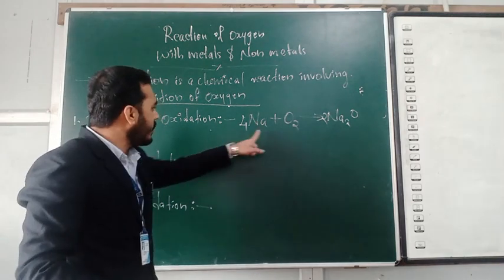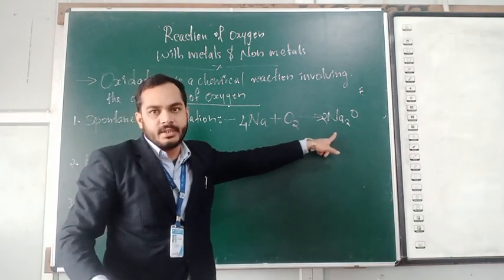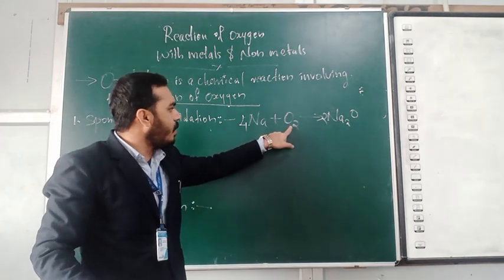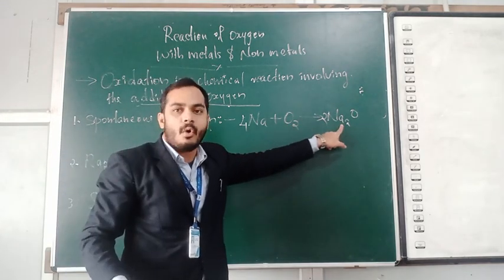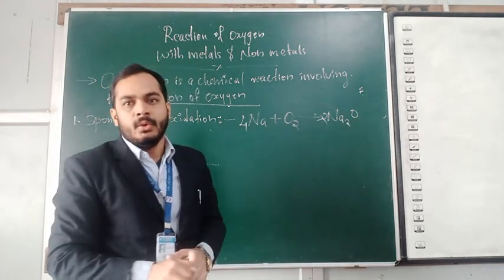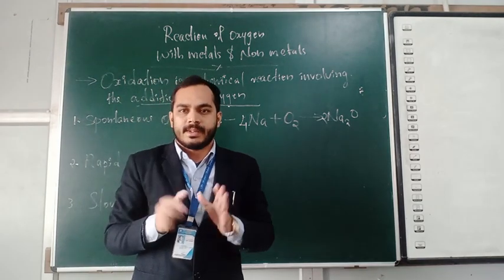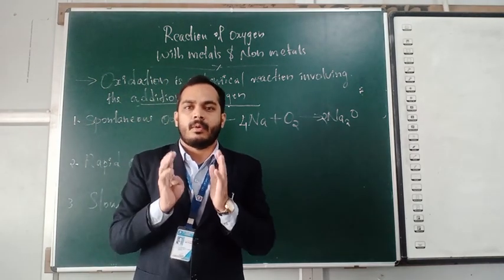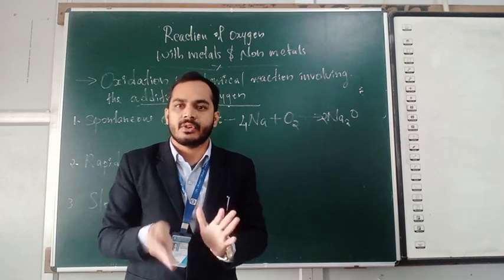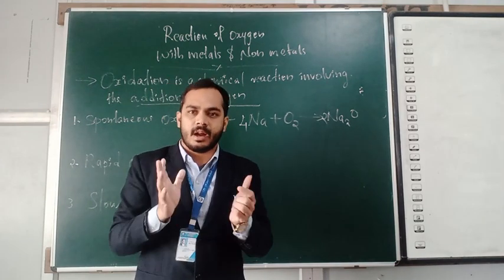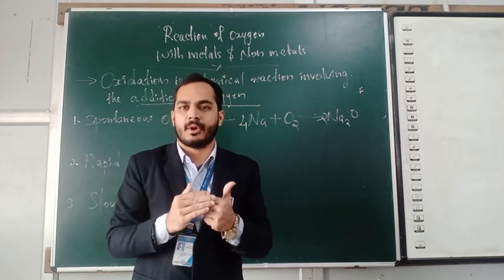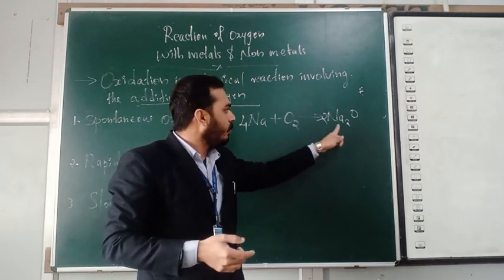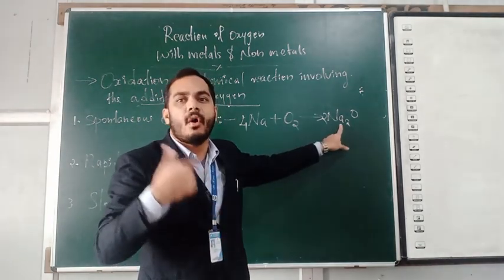This is one type of spontaneous reaction. Once again, repeat: the oxidation reaction means the addition of oxygen. After this addition of oxygen, we will get a product in the form of oxide.